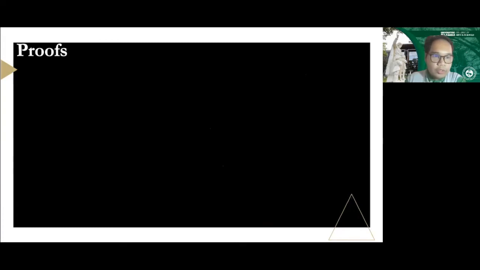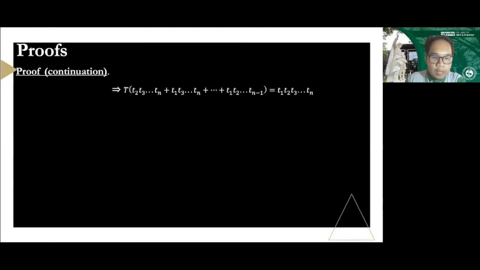So the continuation of the proof follows here. This was our last line. What we want to do then is to isolate the big T, since we want to get the value of big T. We have big T is going to be equal to the product of all T sub 1, T sub 2 up until T sub n, all over